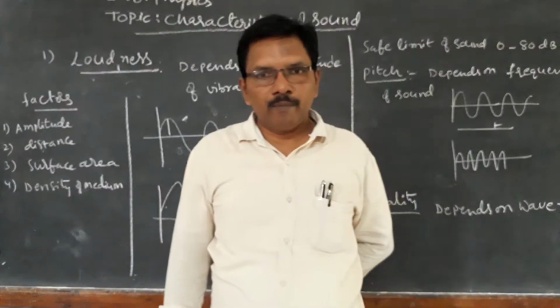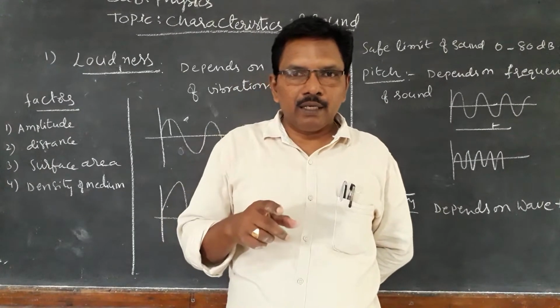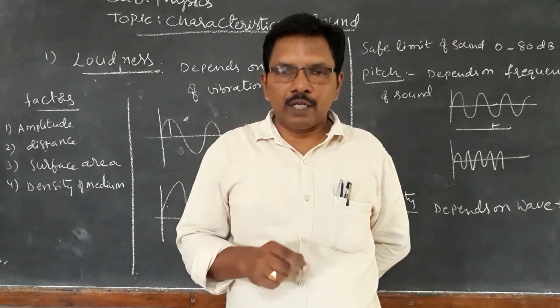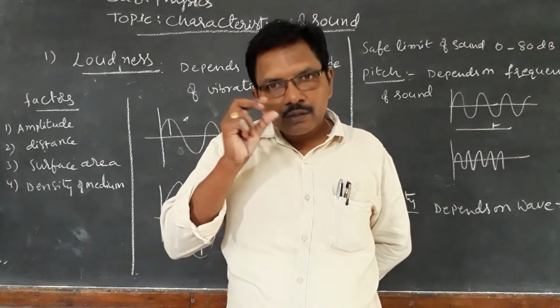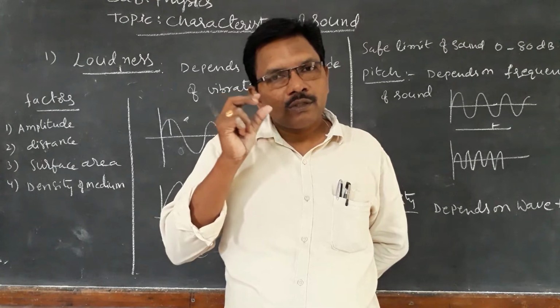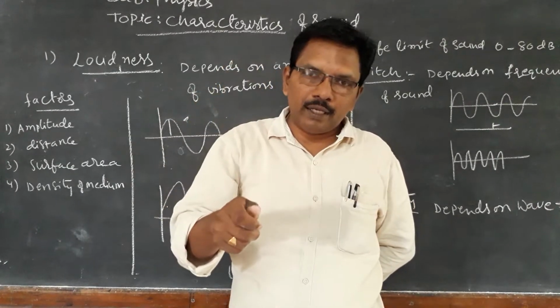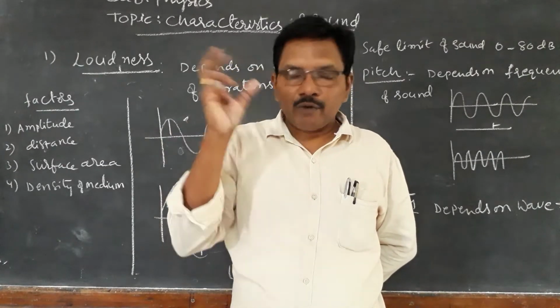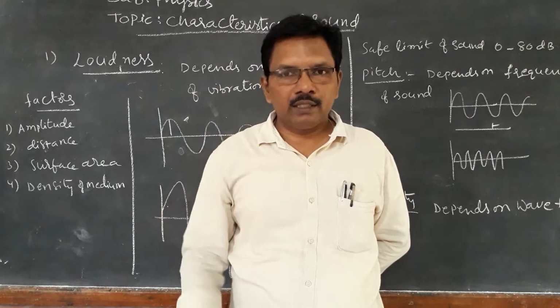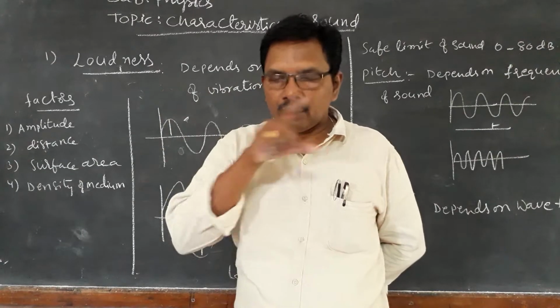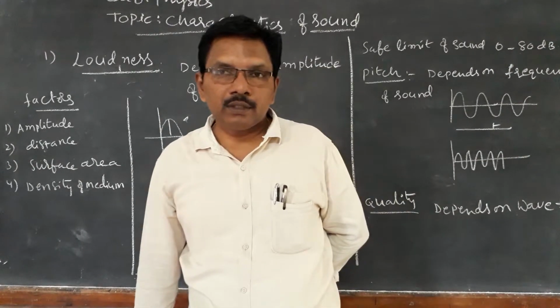For example, if you hit the bell slowly, it vibrates slowly and we can listen to a small sound. If we hit a bell hardly, it vibrates more vigorously about the mean position. Then what will happen?